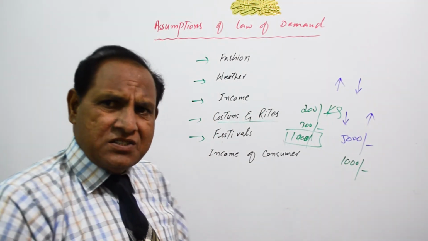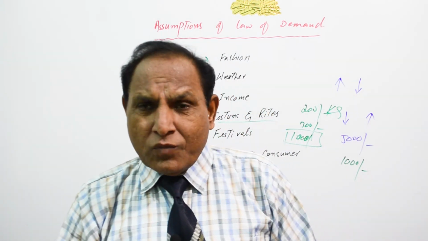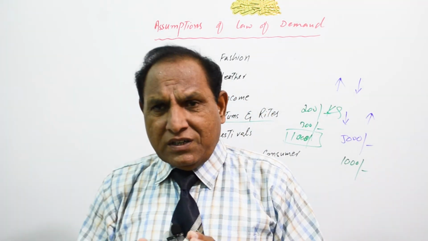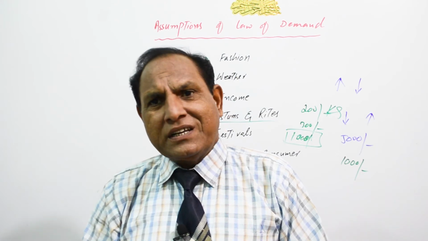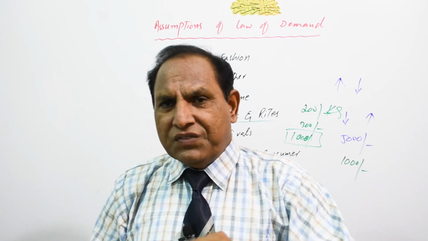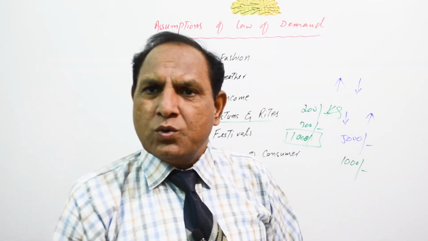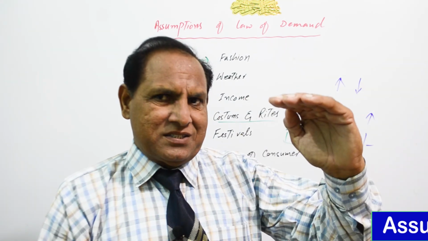For example, there is Eid, there is Christmas, there is your birthday party. In these festivals, we will not take care of the prices of the goods. We will take care of the festival. We will take care of the event. At this event, we will purchase the goods even at the highest prices.